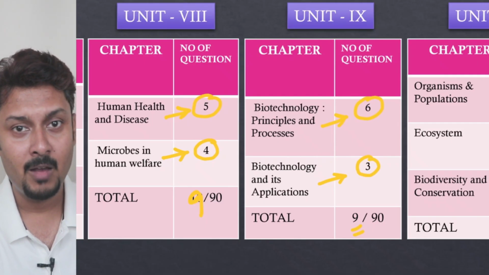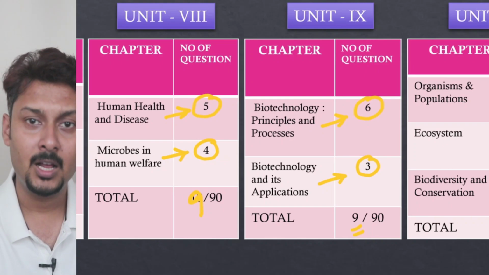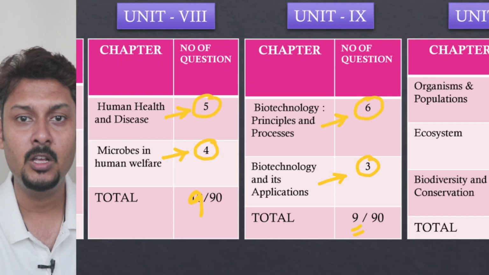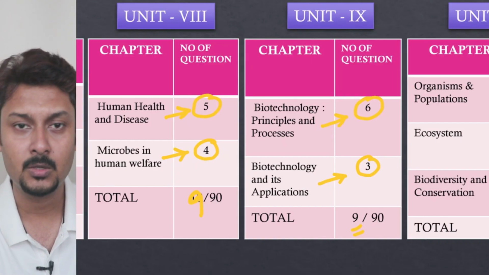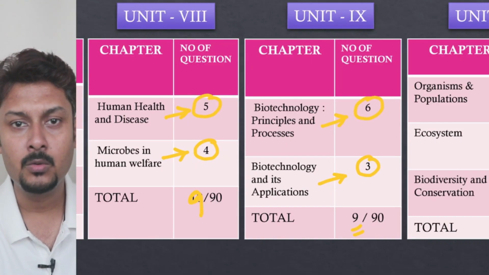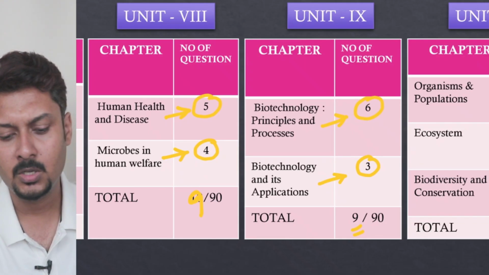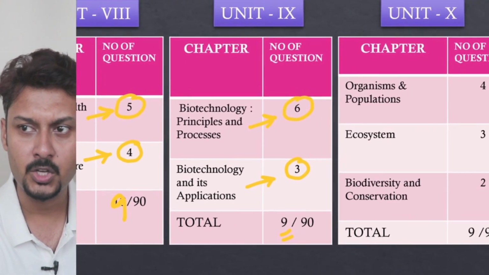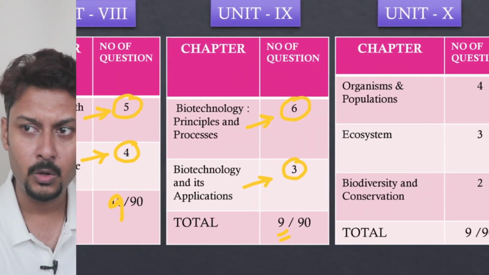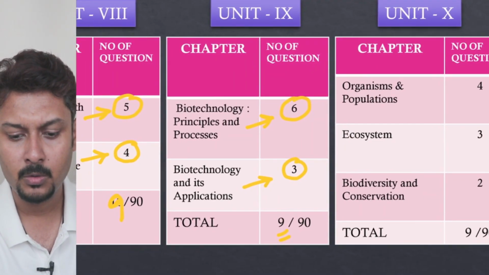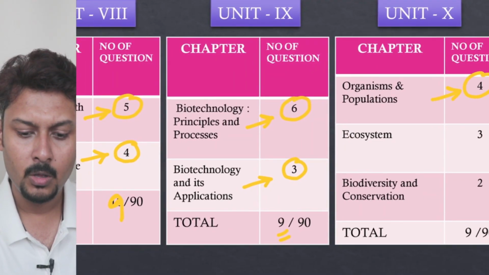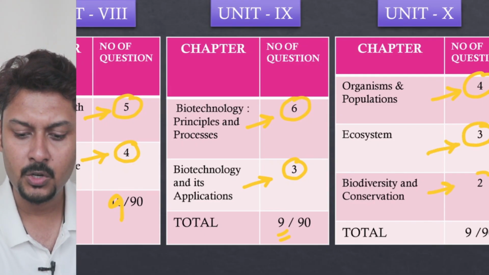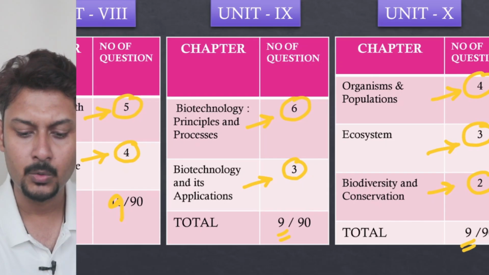On average, the same as the last few years. Biotechnology has 2 chapters, and as I told earlier in my classes also, 8 to 10 questions were asked earlier in biotech. So this year also 9 questions came. If I go to the ecology section, from organism and population, 4 questions came. From ecosystem, 3 questions came. Biodiversity and conservation, 2 questions came. So a total of 9 questions came.